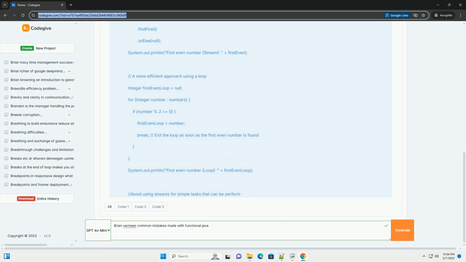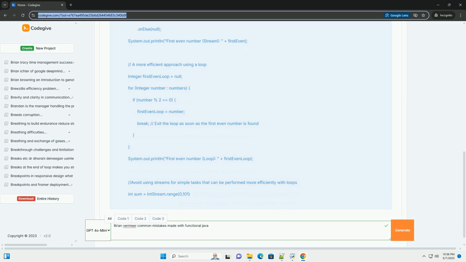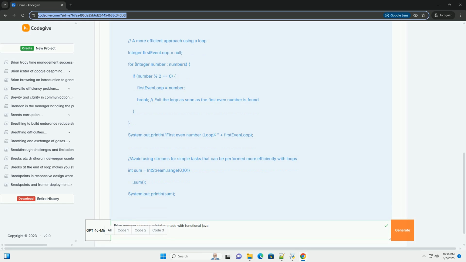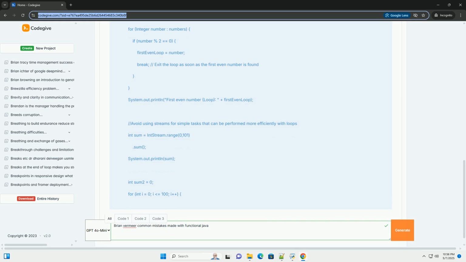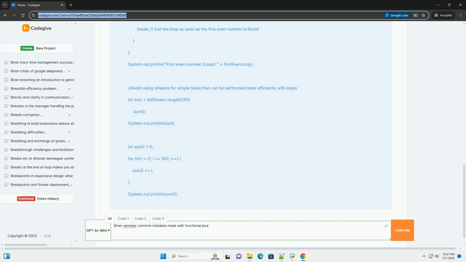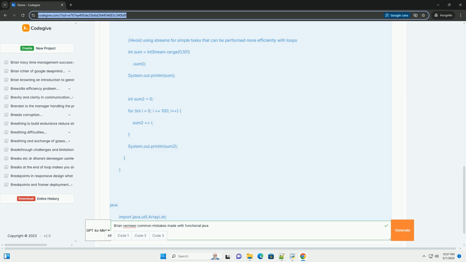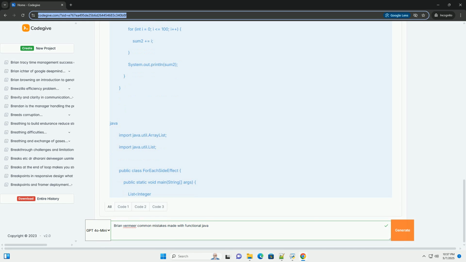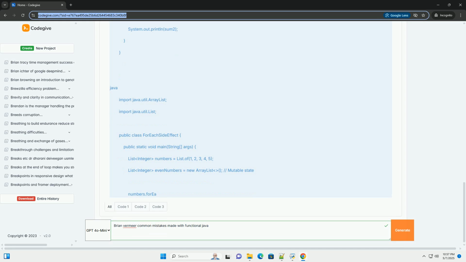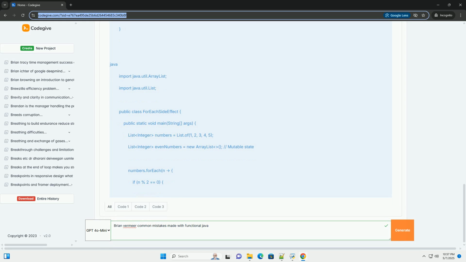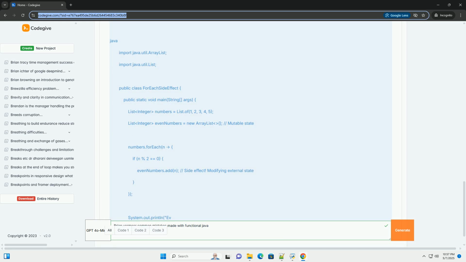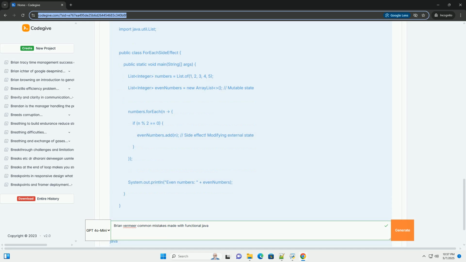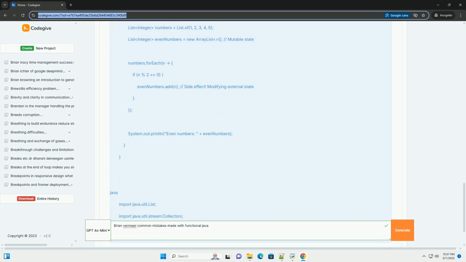Functional programming, at its core, is a programming paradigm that emphasizes immutability, pure functions, and avoiding side effects. It treats computation as the evaluation of mathematical functions and avoids state changes and mutable data. While Java is primarily an object-oriented language, the introduction of lambda expressions and the Stream API in Java 8 made functional programming techniques significantly easier and more accessible.